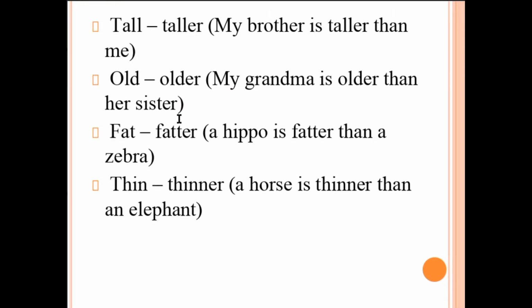Okay, look at the screen please. There are some adjectives here. For example, tall and taller. Taller is a comparative adjective. An example: my brother is taller than me. Old, older. My grandma is older than her sister. Fat, fatter. A hippo is fatter than a zebra. Thin, thinner. A horse is thinner than an elephant.